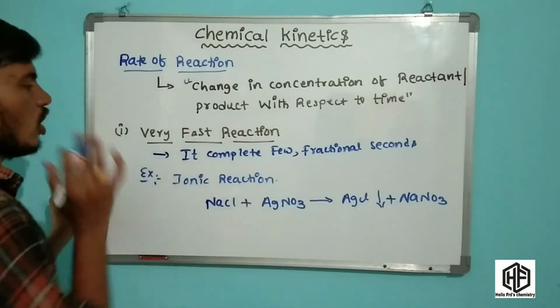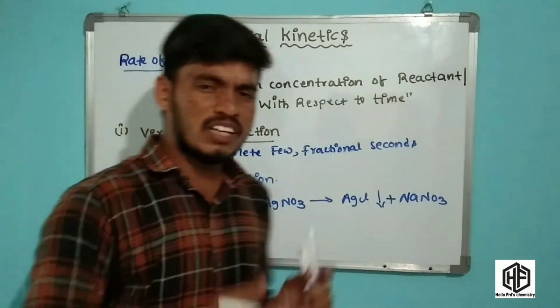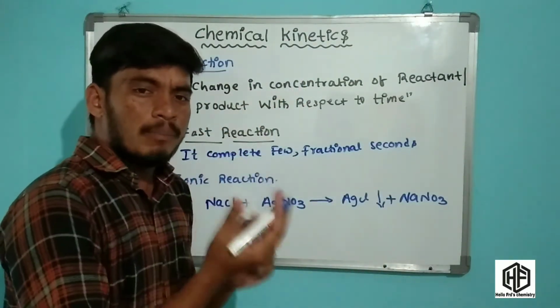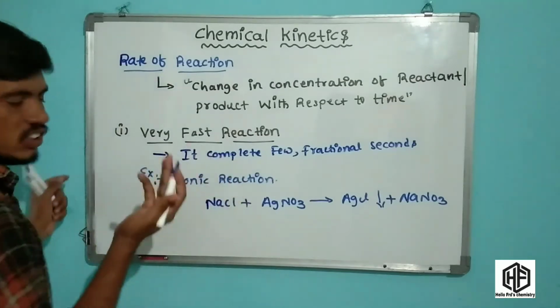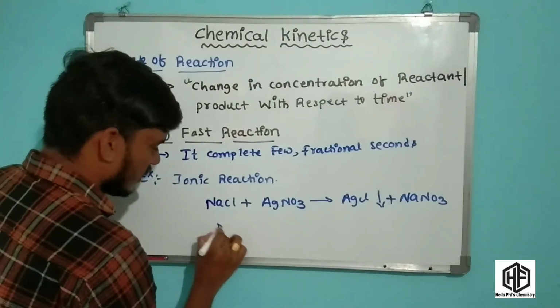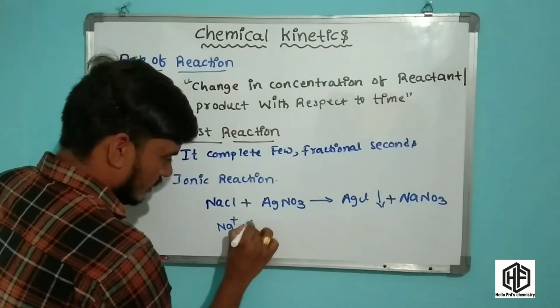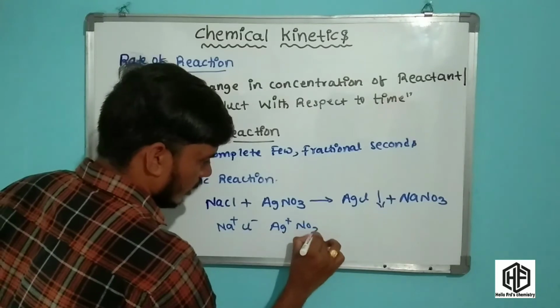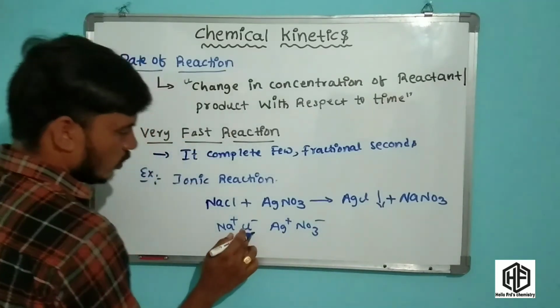This is a very fast reaction, friends. This reaction is complete in very few seconds. It means about 10 to the power of minus 6 milliseconds. Now these are the ions present there: NaCl means Na plus, Cl minus, and Ag plus, NO3 minus. This is negative and this is positive.